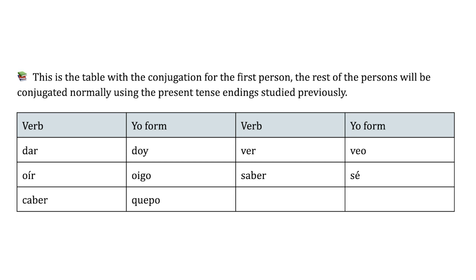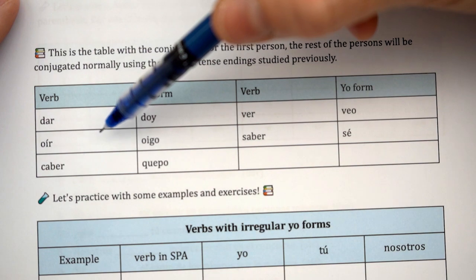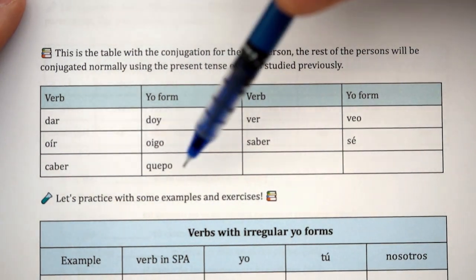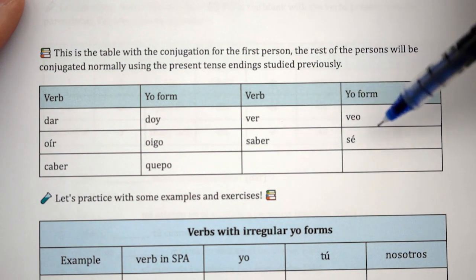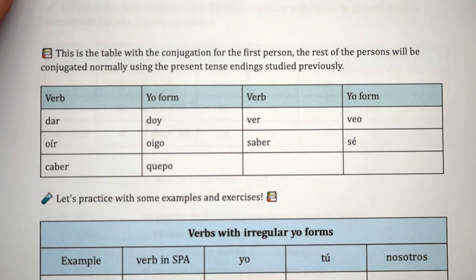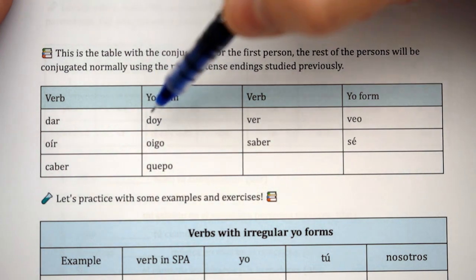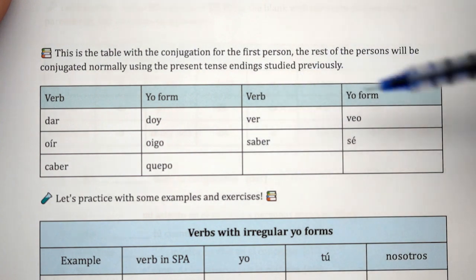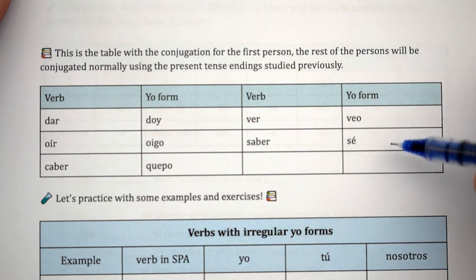So in this table with the conjugation for the first person, you can find the ones that we covered in this video. We have the verb dar, which is going to be doy, oír, oigo, always for the yo form, caber, quepo, ver, veo, saber, sé. One more time, let's practice the pronunciation. Repeat after me. Doy, oigo, quepo, veo, sé.